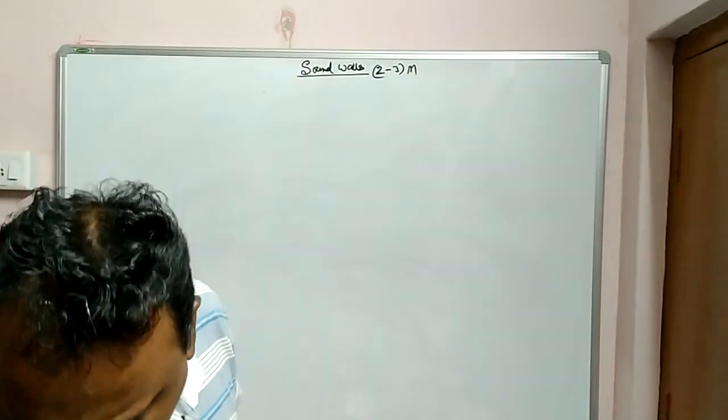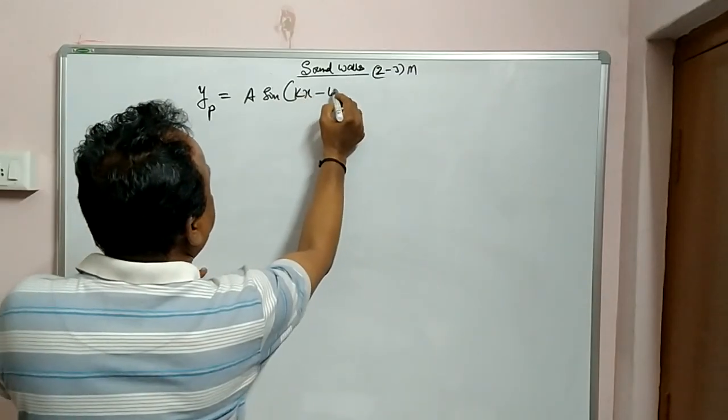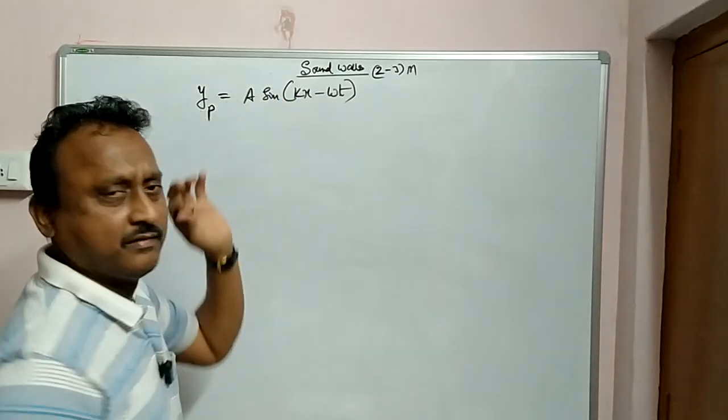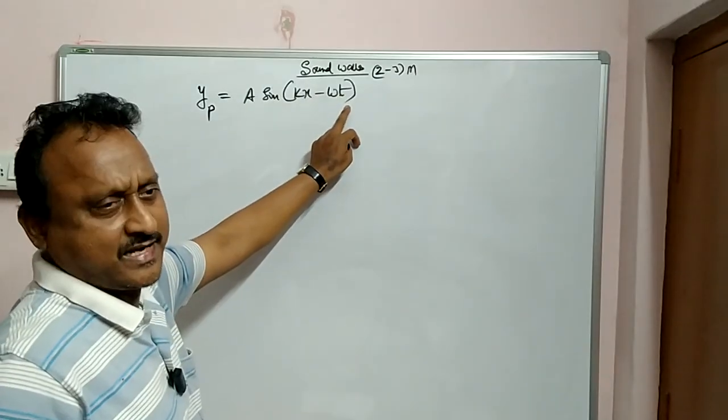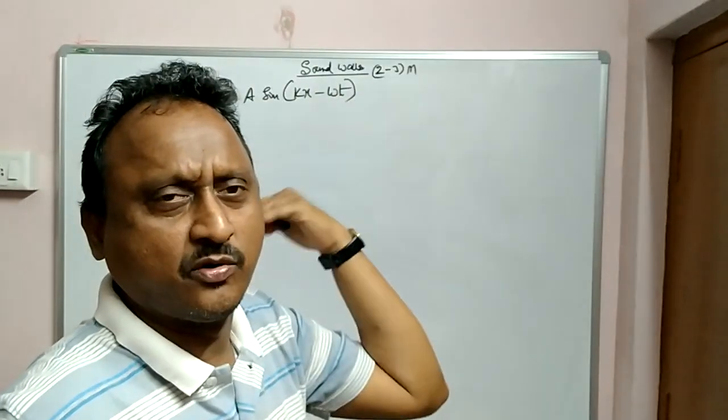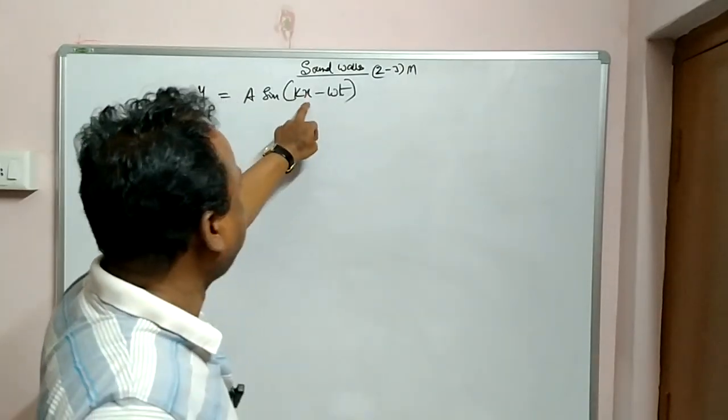How can we write this same equation in different ways? For example, see here, displacement of the particle y is equal to a sin kx minus omega t. I told you this is the standard form. Going in positive direction because one is plus, another is minus. Both are plus or both are minus, it will go in the opposite direction of the function x here.